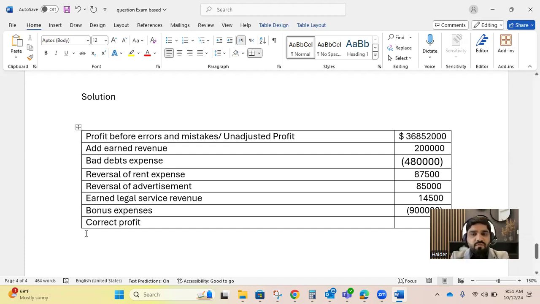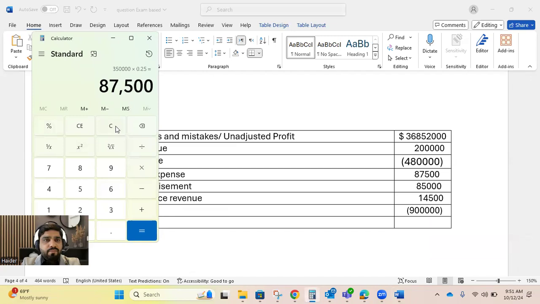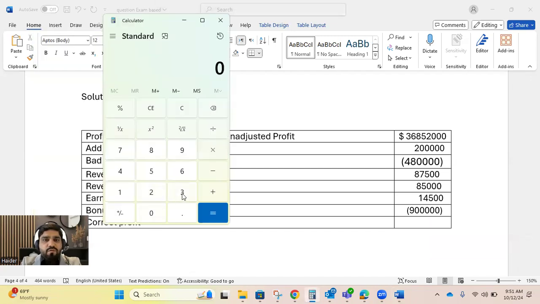Now, only one thing left: we need to just calculate the figures. Here we go, let's use our calculator. First figure was 3,685,200, then addition of 200,000, then deduction of 480,000, then addition of 87,500, then addition of 85,000, then addition of 14,500 and deduction of 900,000.